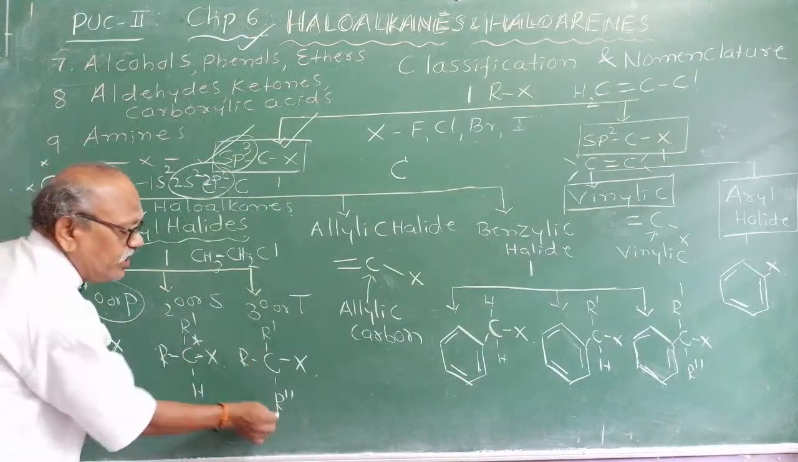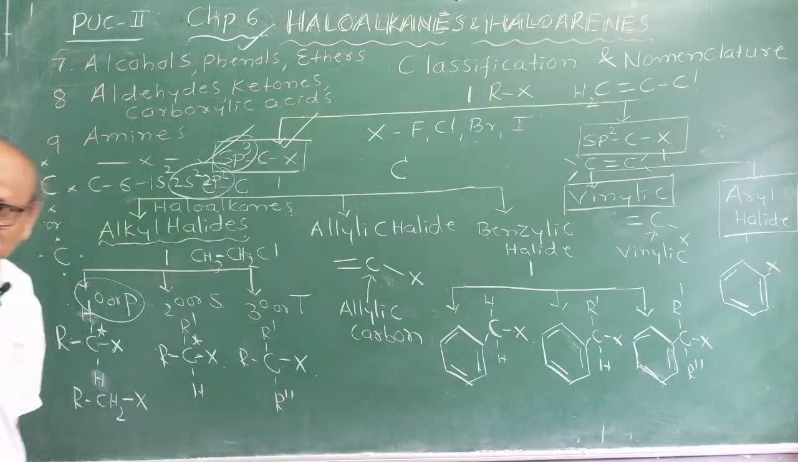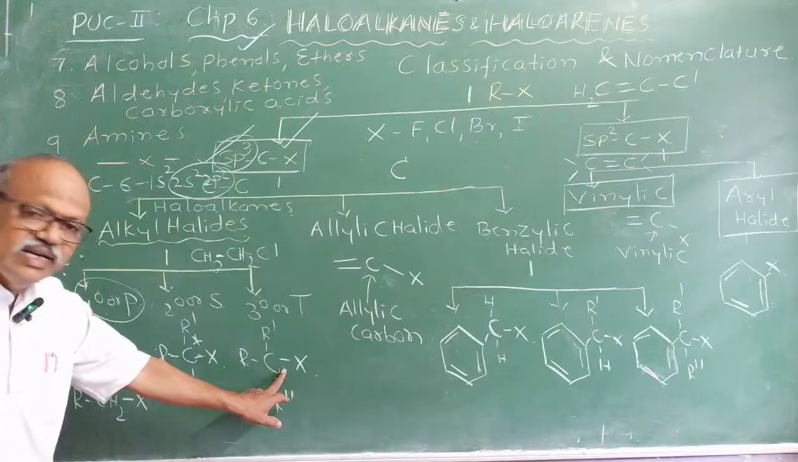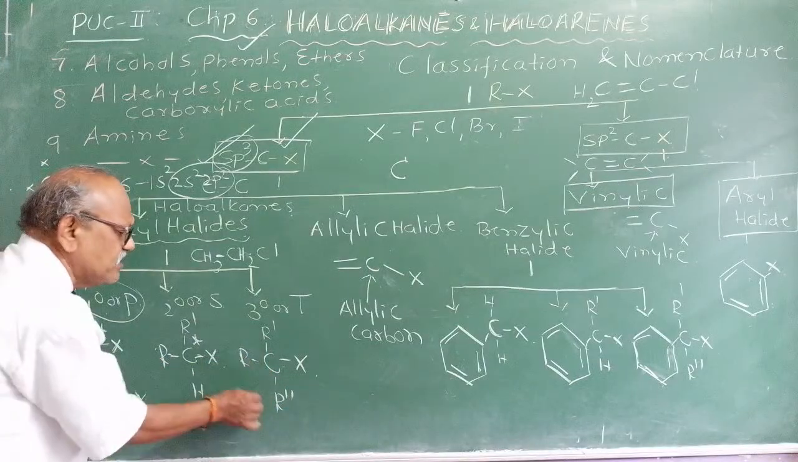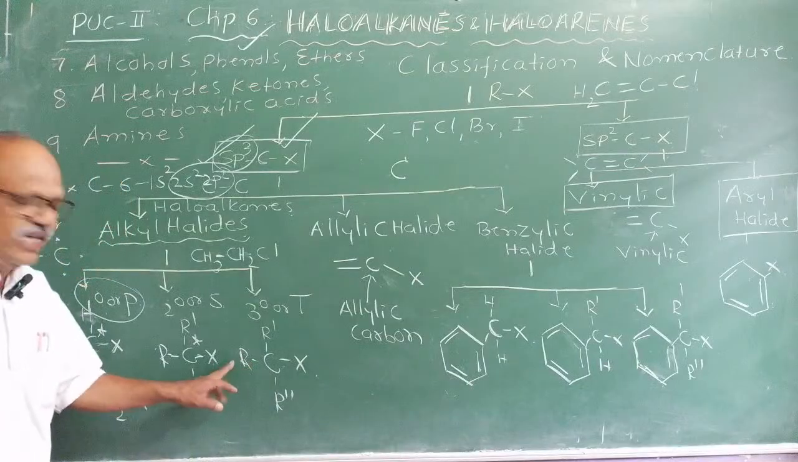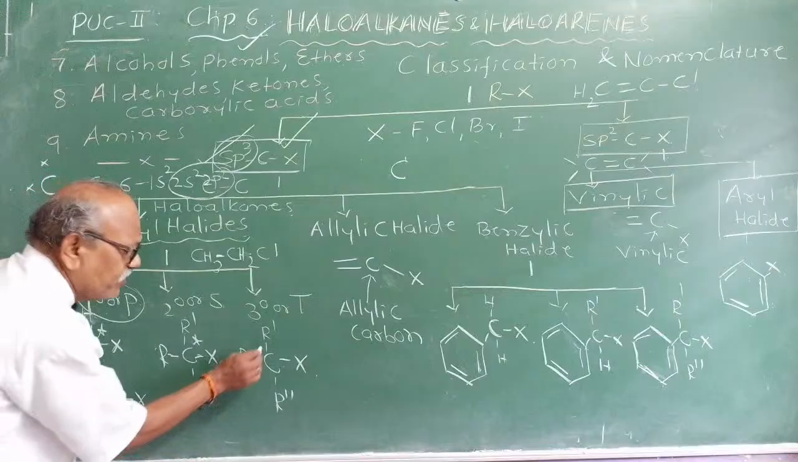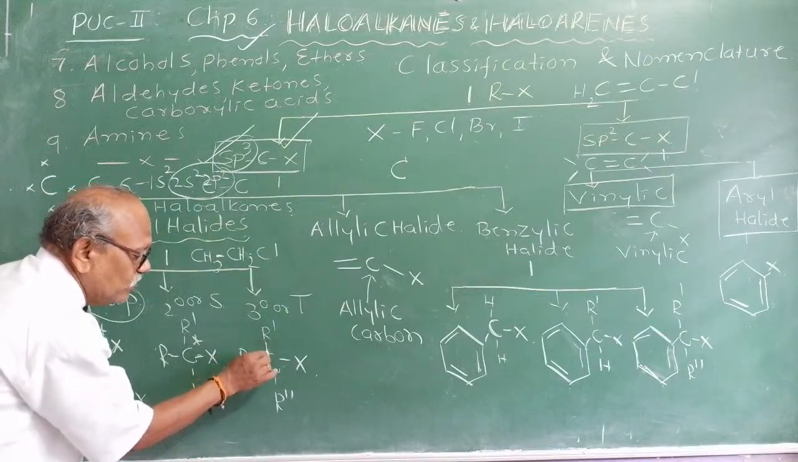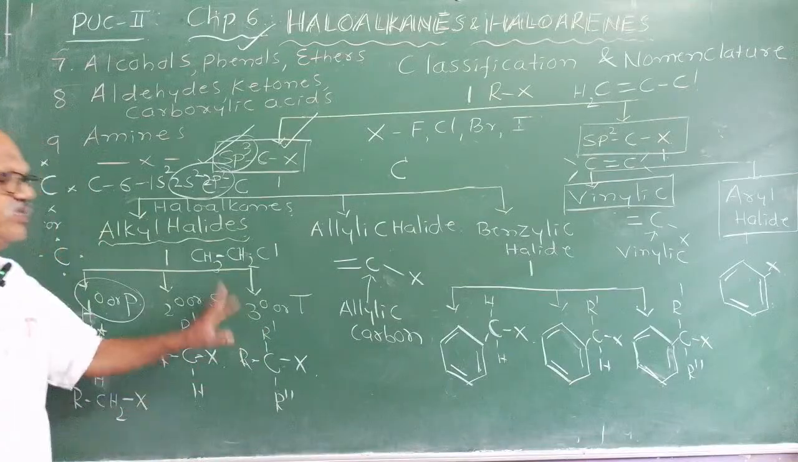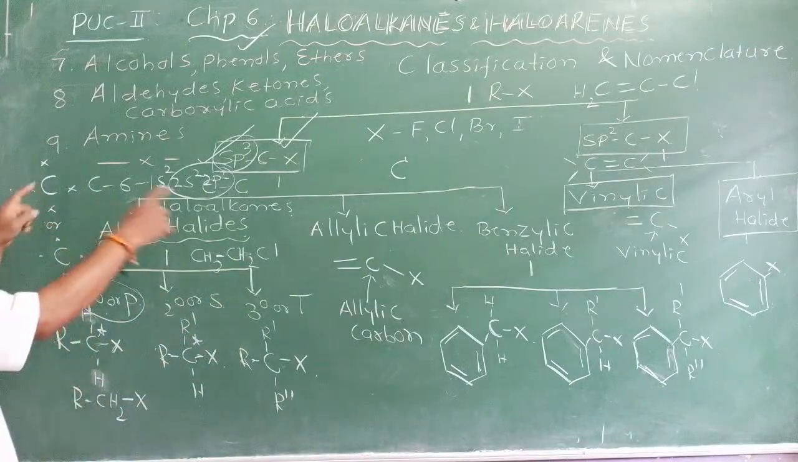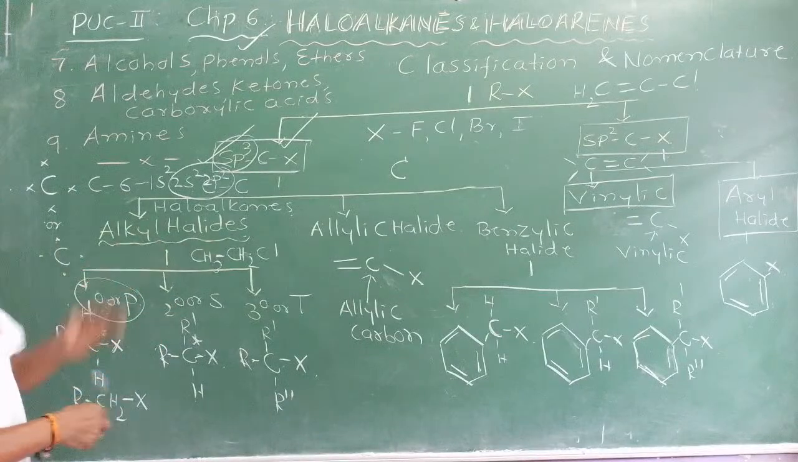If all the 3 valencies except this halogen valency are satisfied, how many valencies are left? 3 valencies are left. All the 3 valencies are satisfied by some other group, say here methyl, here ethyl, here propyl, whatever it may be. If out of 4 valencies, the carbon atom is linked to other alkyl groups, then it is called a tertiary. So that is the classification of haloalkanes into primary, secondary and tertiary.